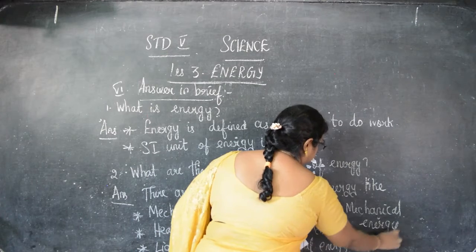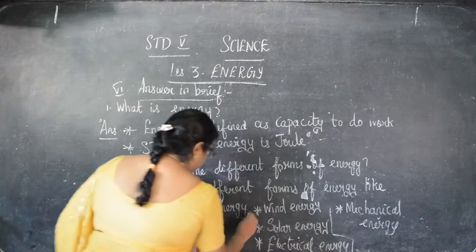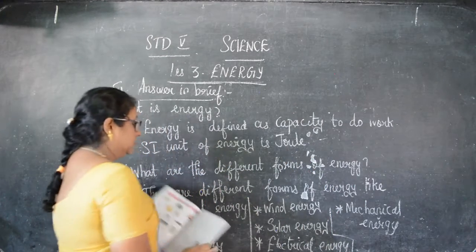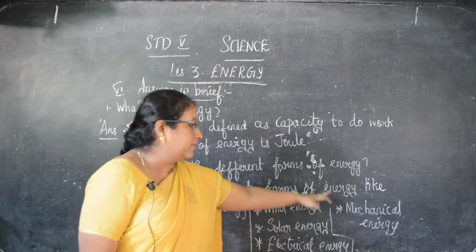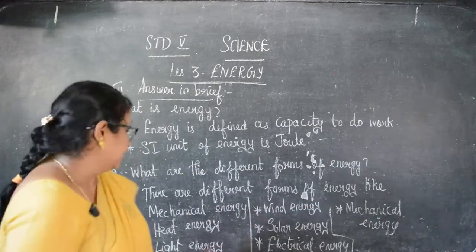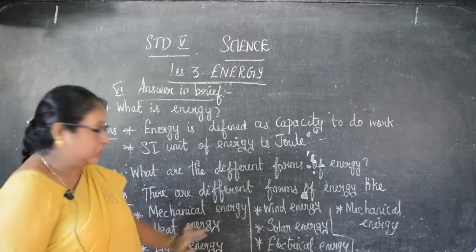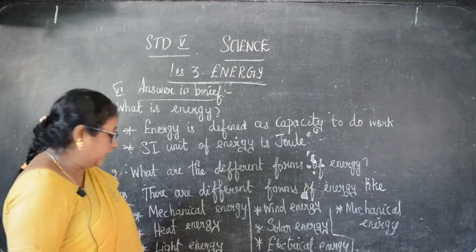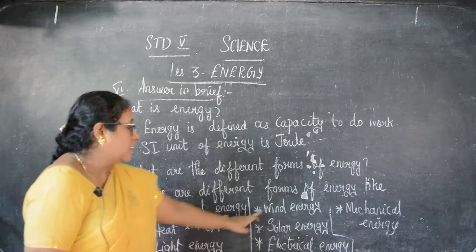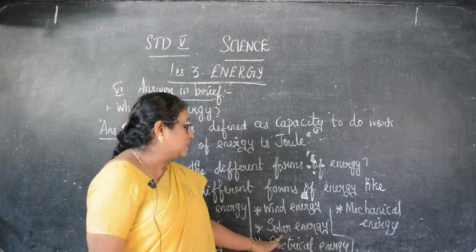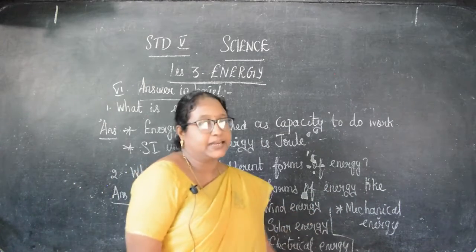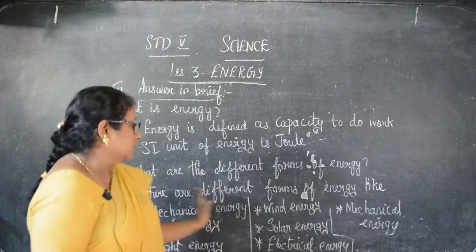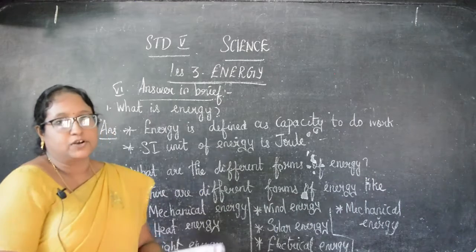Okay, children. So there are different forms of energy like mechanical energy, heat energy, light energy, wind energy, solar energy, electrical energy, and mechanical energy. Okay, children. So this is what are the different forms of energy.